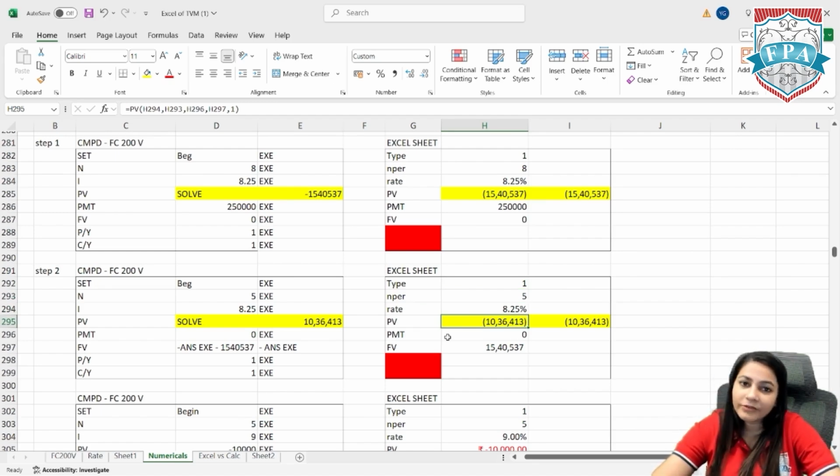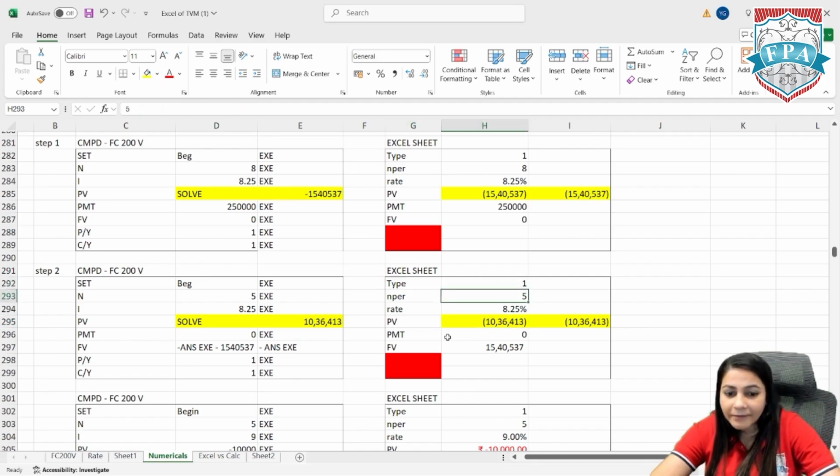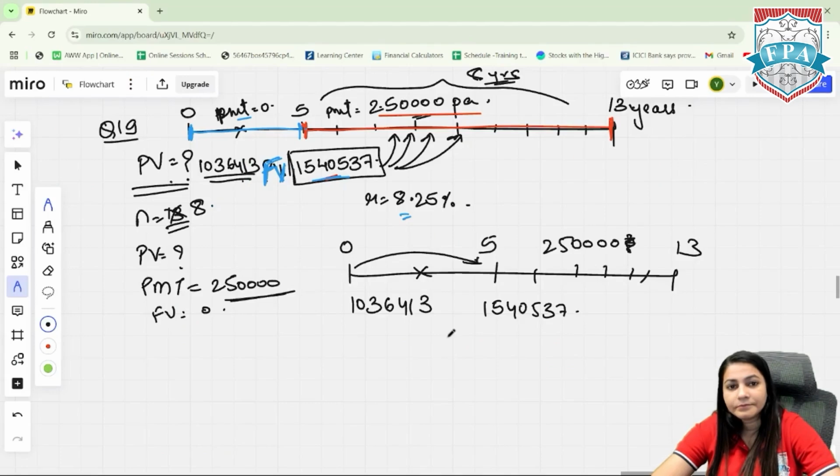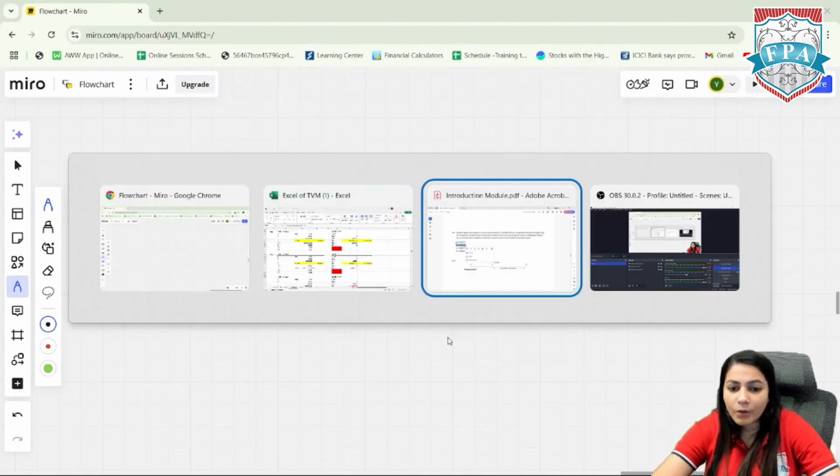And that's it with question 19. I hope that's clear to everyone. So NPER 5, 8.25 rate, we need to calculate the PV, future value is 15,40,000. No PMT in the first 5 years. You get 10,36,000 that is to be invested today. That's it. Let's go to the next question now.